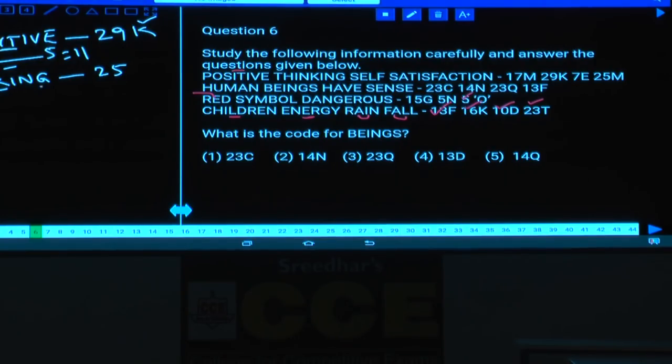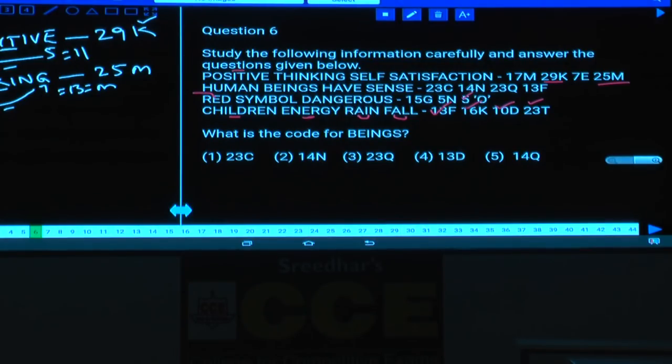20. And this is 7. 20 minus 7 is how much? 13. And the 13th letter is M. And so 25M is the next term. Hence this is the code to the word thinking. And we have done with 29K and this one.